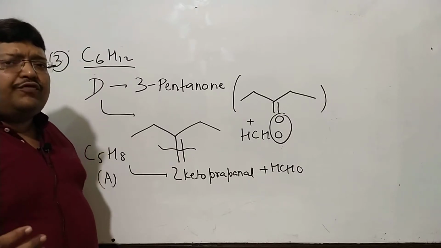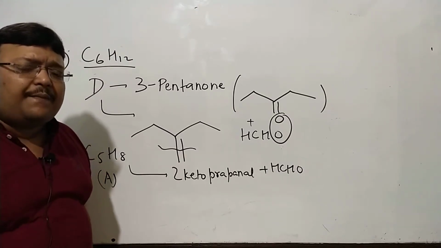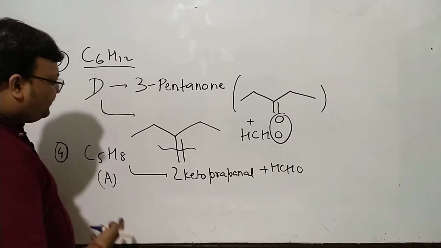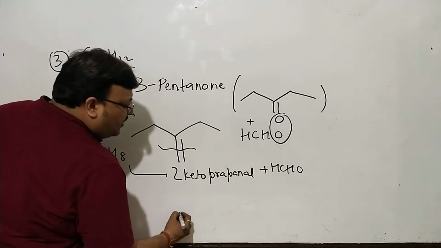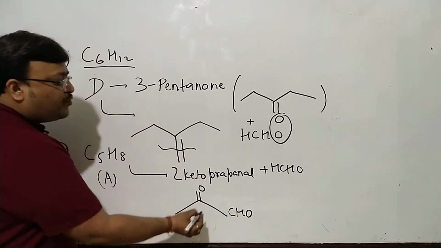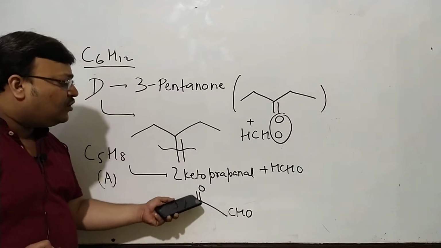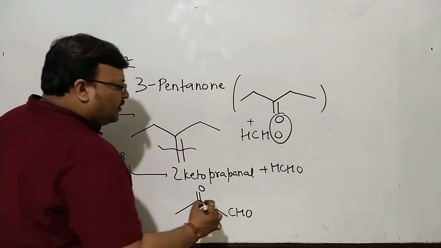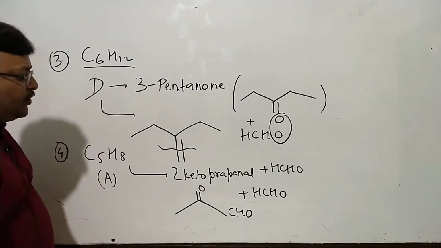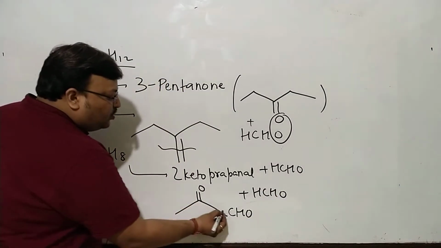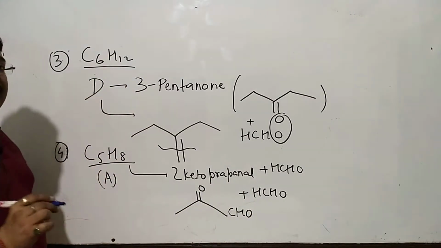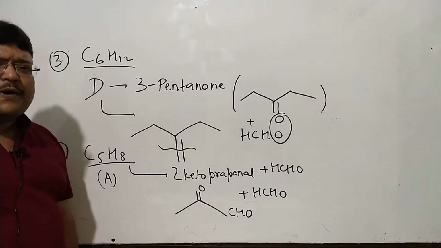I keep on saying you will want to know the name of a compound, and from the name you should be good at deriving the structure of the compound. So C5H8, 2-ketopropanol, first of all is going to look like this. This is how 2-ketopropanol will look like. Plus formaldehyde. And yet again, when you count the number of carbon atoms, 1, 2, 3 and 4, you have a 5 carbon unsaturated compound to begin with.